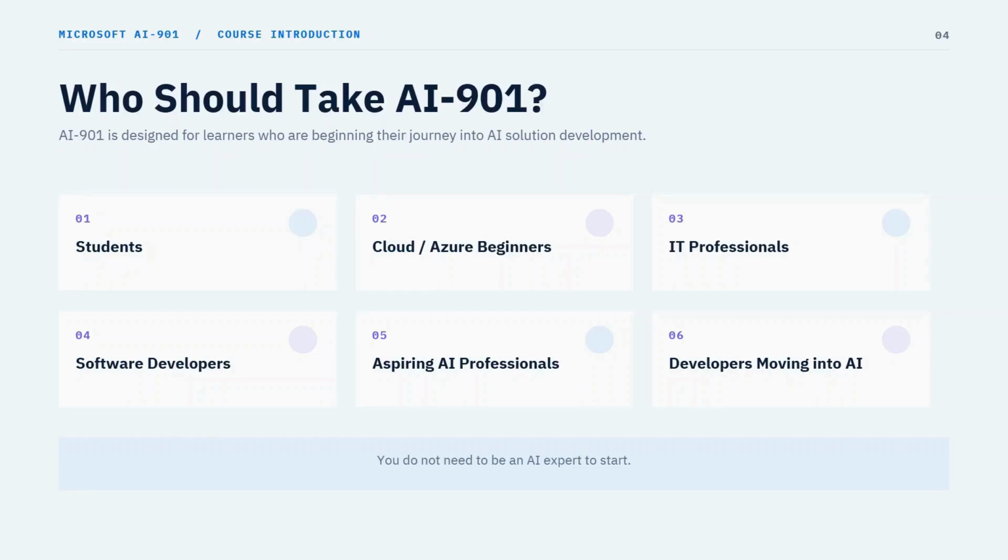So, this is a good starting point, and you don't need to be an AI expert to understand this course. You just need some basic programming or computer language knowledge, and if you have some Azure background, that will be beneficial. But if you don't have a cloud background, or don't know what cloud is, that is also okay, because this course is just for beginners. This is just a fundamentals course that will cover the AI concepts. We are not going to actually build something big.